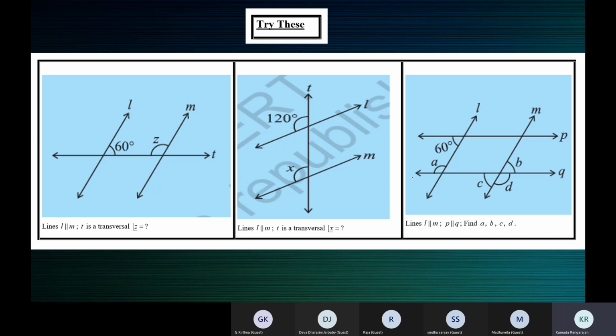So P is parallel to Q. P and Q are parallel lines intersected by the transversal L. So don't look at this part of the figure at all. You have to consider only three lines at a time: two parallel lines intersected by a transversal. See here, these are the parallel lines and the transversal. Can you see it here? Only these two. Don't look at the fourth line which is here. And these are allied angles, this one and this one.